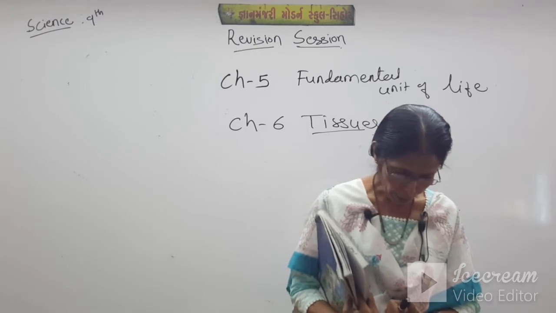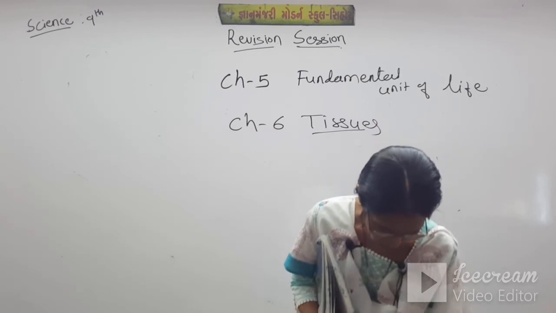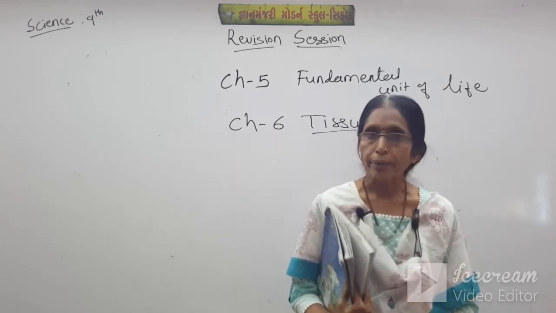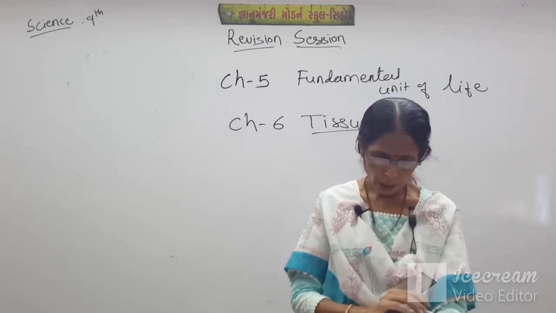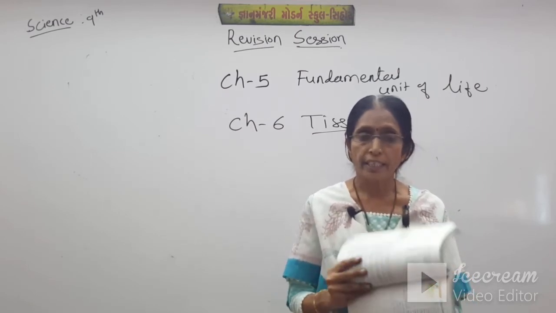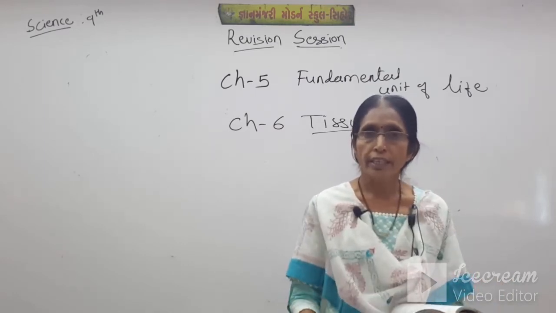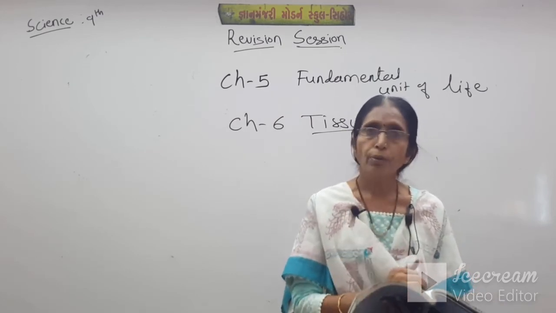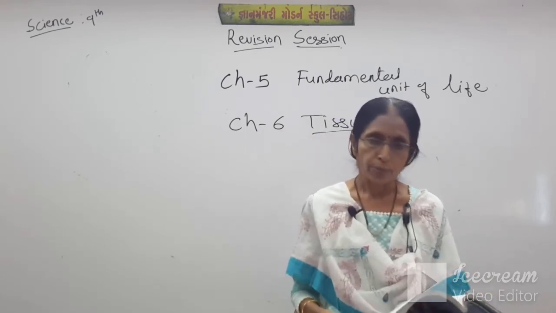Okay students. And about muscular tissues, they are striated, unstriated and cardiac muscles which are present in our heart. So these are about the animal tissue, students. Just go through it. Also the nerve cell, the figure is here. It can also be asked. It is the nerve cell, neuron figure is there, and which takes the message from any part of the body to the brain, or in the reverse order from brain to any part of the body.